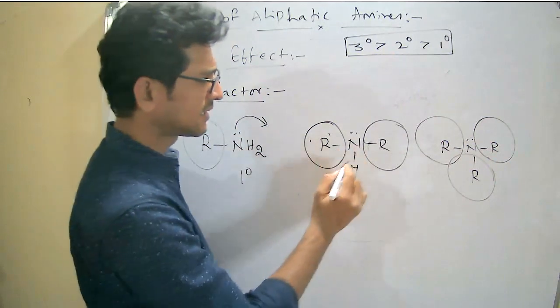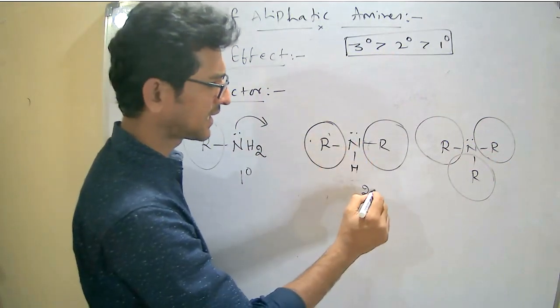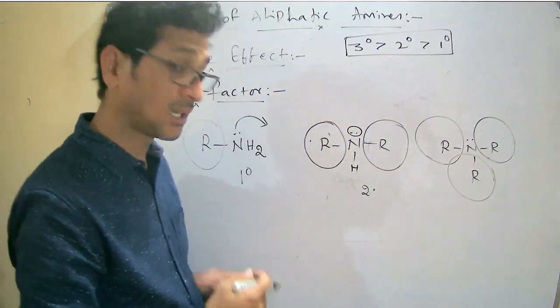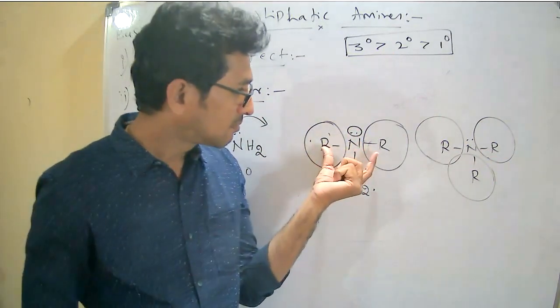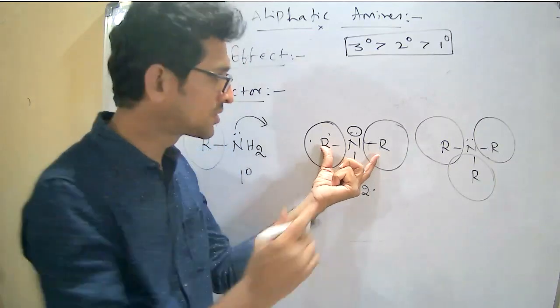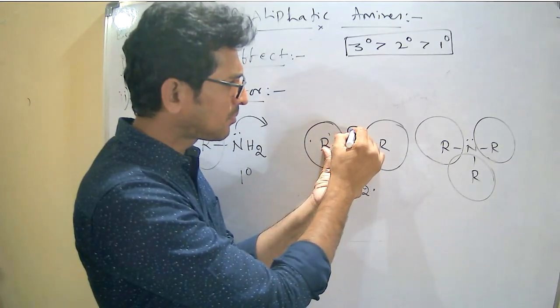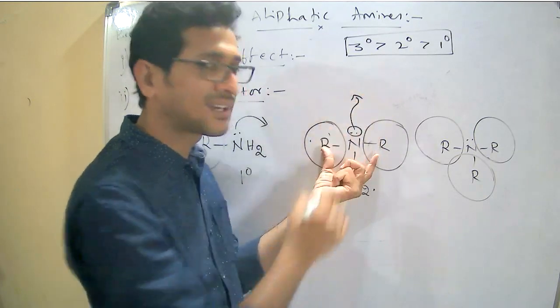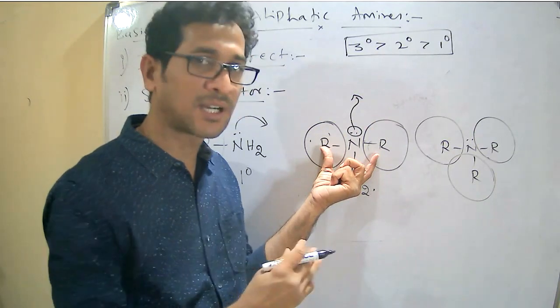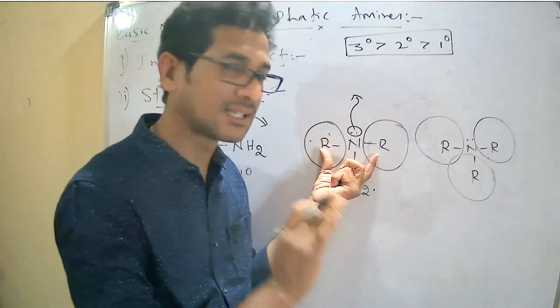But in the secondary amine, the lone pair is available on the nitrogen, but due to the presence of the bulky groups, it cannot approach the destination readily. Somewhat, traffic jam increases here.